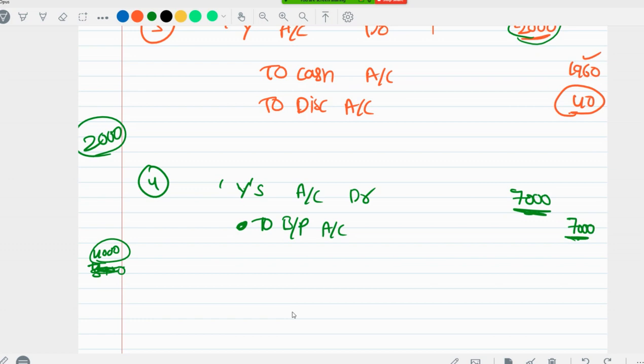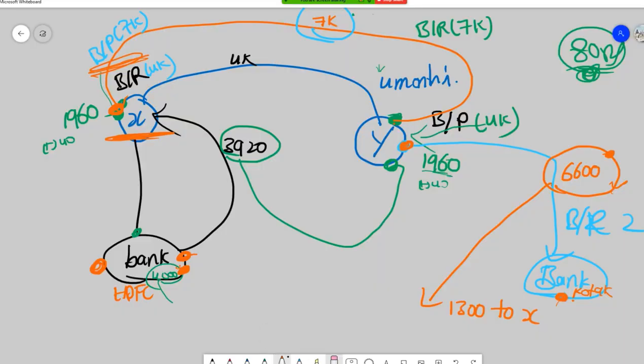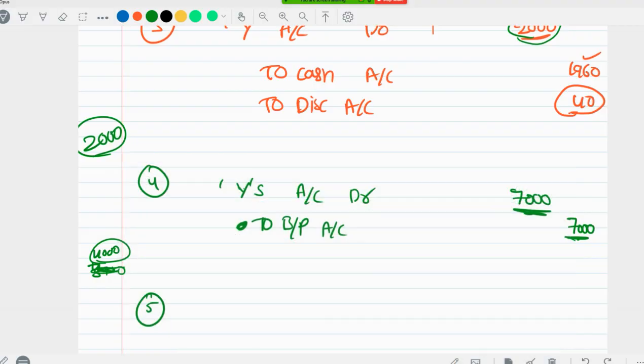Again, what did Y do? Y discounted the bill with the bank. Now we don't need that, right? It will be written in Y's books of accounts. We are writing only X's books of accounts. Then what happened? Y discounted with the bank, and then he got 6600. Out of that he paid 1300 to us. So we are receiving 1300 rupees from Y. So bank account debit 1300.